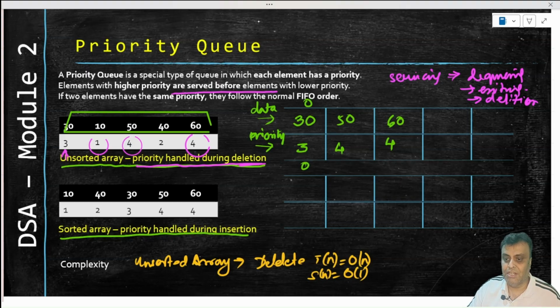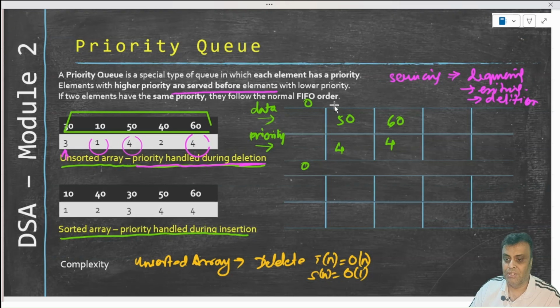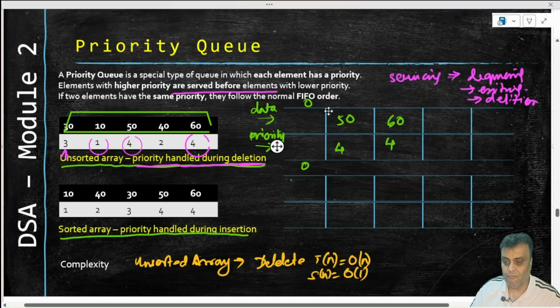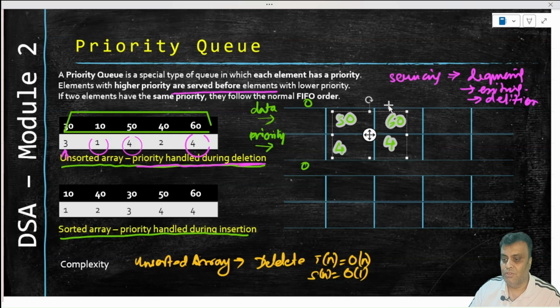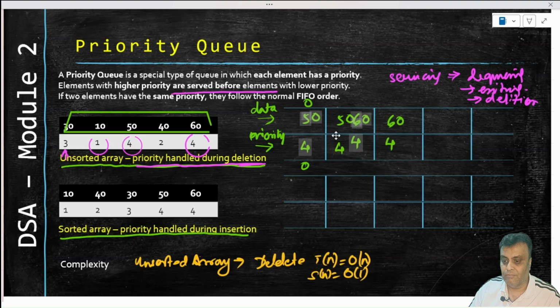So this 3 will come out, and this entire set will now come back and position itself here.